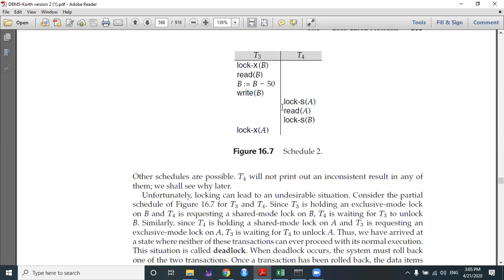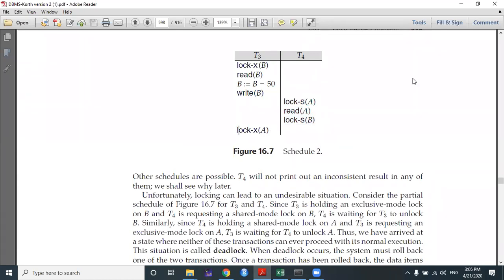Look at the schedule very carefully. Lock S of A, the shared lock, is applicable for T4 on the data item A. But look here very carefully: transaction T3 is requesting the exclusive lock on A, but until T4 releases the lock on A, T3 has to wait in a queue to get the lock, because shared and exclusive locks cannot be held on the same data item at the same time according to the lock compatibility matrix. The unlock operation has not been performed here, so it has to wait. That is the first one.